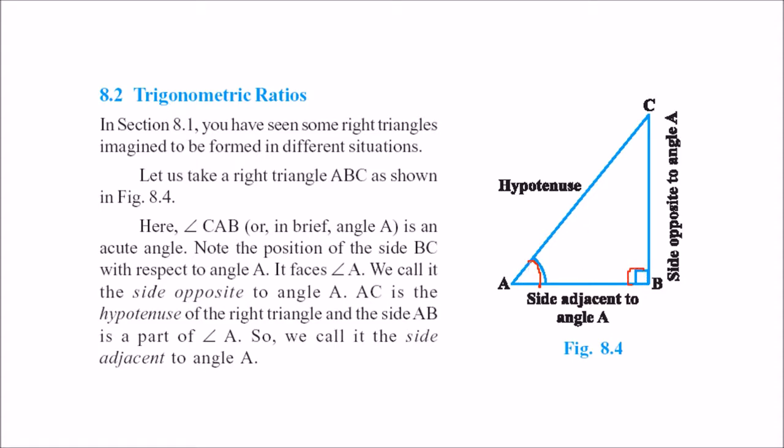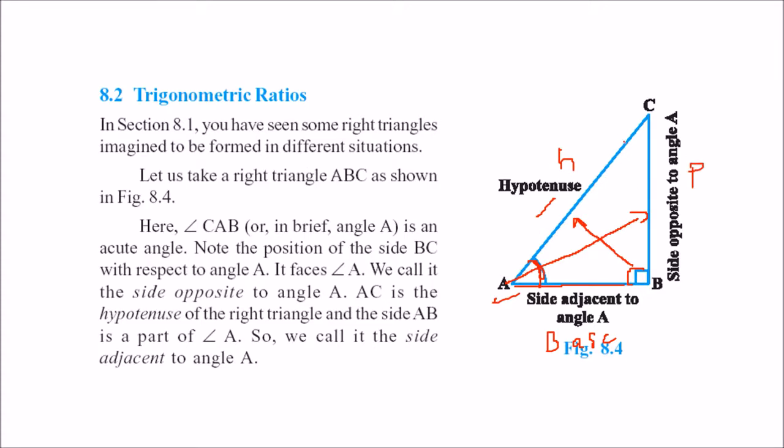So for this angle, this side AB is adjacent to this angle, and this is the hypotenuse, the side which is opposite to your right angle or 90-degree angle. The side which is opposite to the angle which is being talked about is the side opposite to the angle A. So this is the base, this is the hypotenuse, and this is the perpendicular.